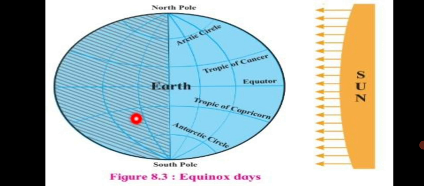So, in the figure, the circle of illumination divides all parallels from the North Pole to the South Pole equally.